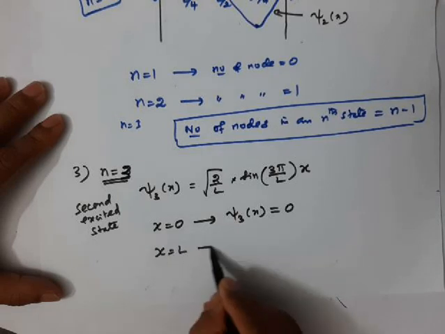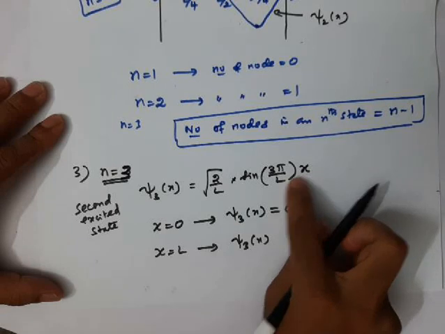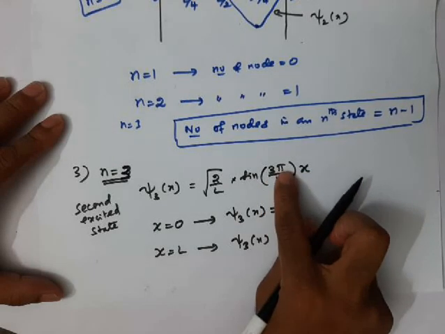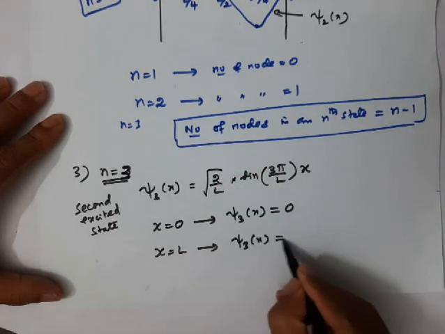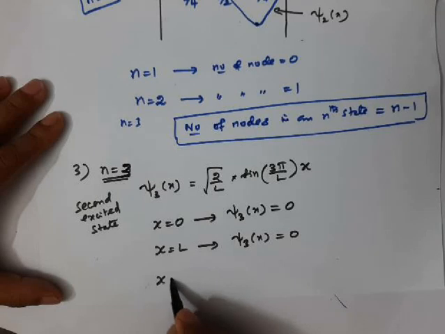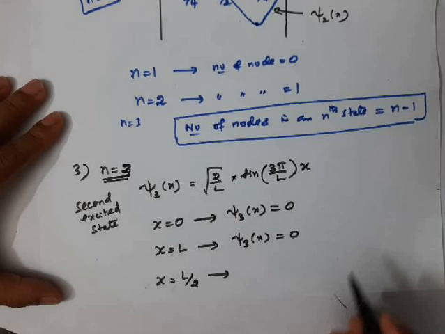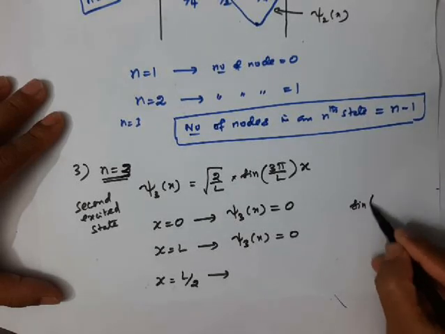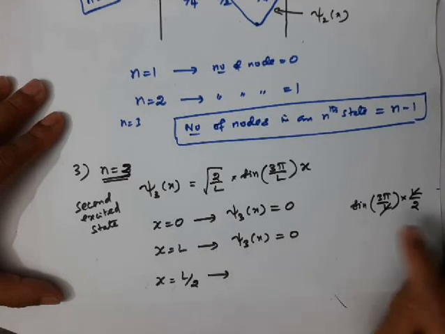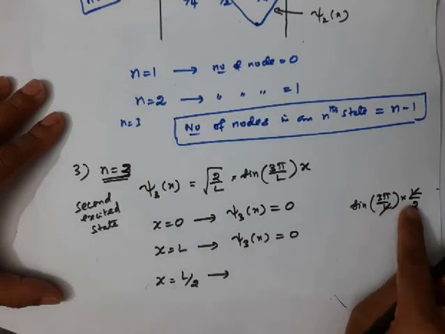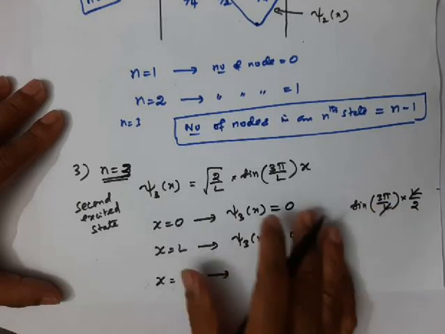Similarly, at x equal to L, L cancels, you will get sine 3 pi, and sine of all pi multiples is 0, therefore the wave function again becomes 0. What will happen at the middle of the box, L by 2? If you put x equal to L by 2 here, what will we get? Sine 3 pi by L into L by 2. L cancels, you will get sine 3 pi by 2. Pi by 2 is 90, 90 into 3 is 270. Sine 270 value we already found out.